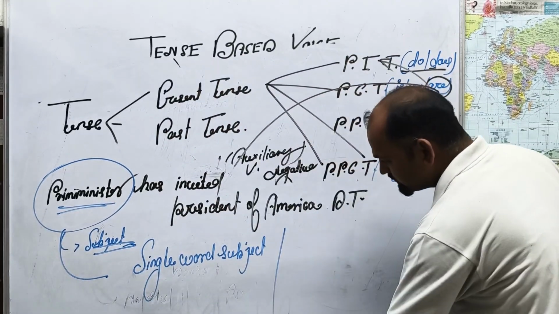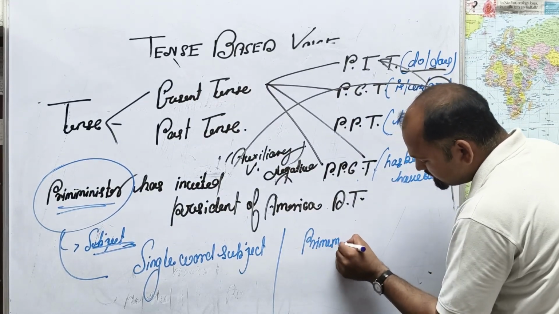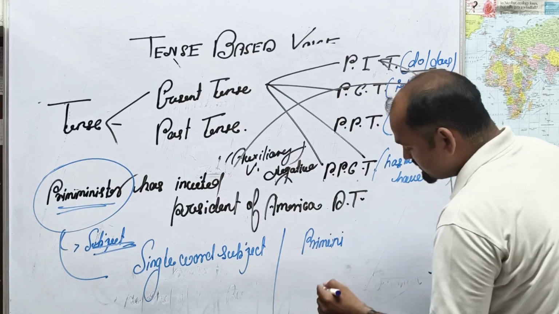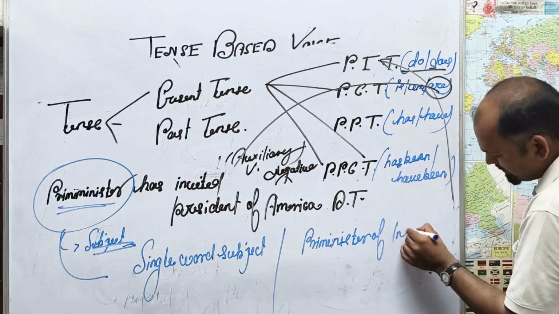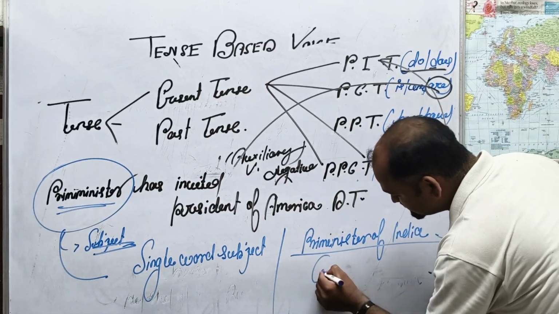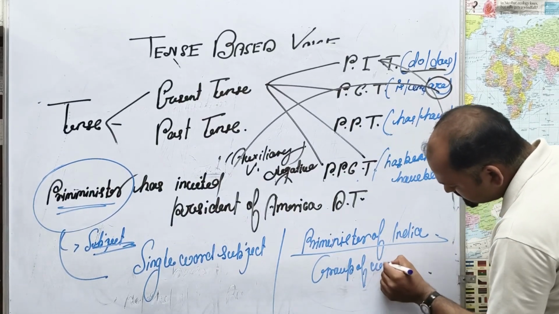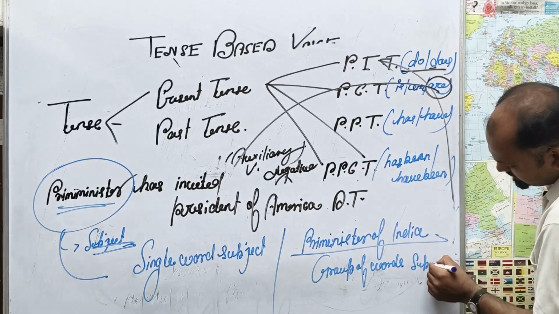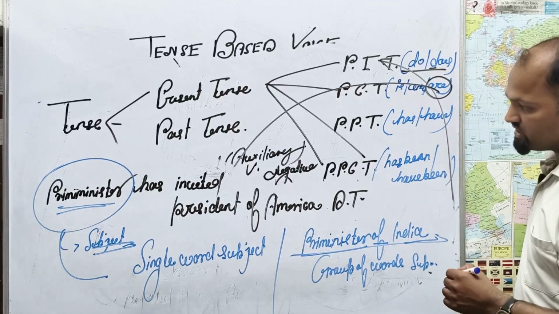If I say to you, Prime Minister of India, this is called a group of words subject. Why? Because there are three words: one, two, three.